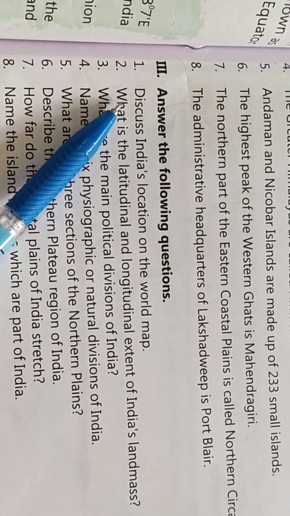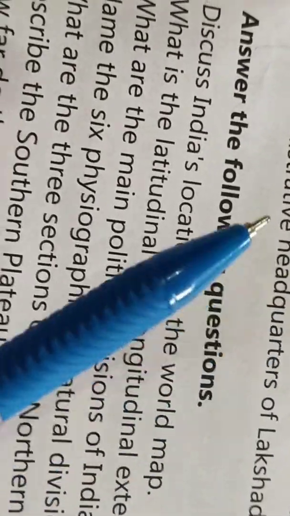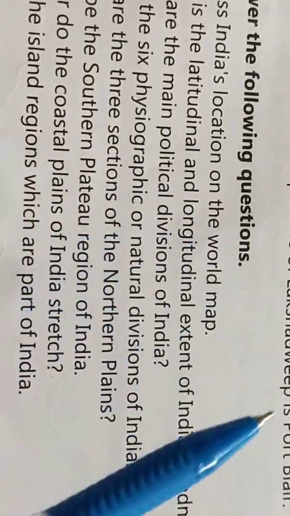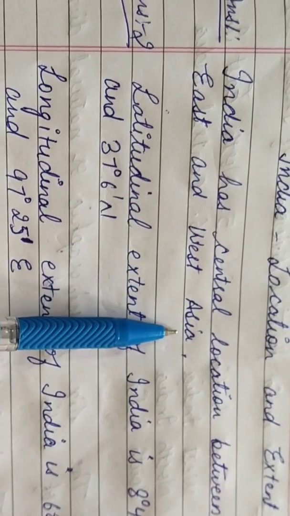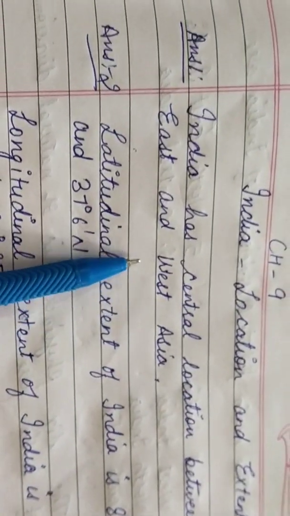First question you are supposed to copy from here and write down in your fair notebook. In this way you just write down here chapter 9 India location and extent, then write down the first question here and then answer. First question of ours is discuss India's location on world map. So write down the answer for this. India has a central location between East and West Asia. I'm repeating, India has central location between East and West Asia.